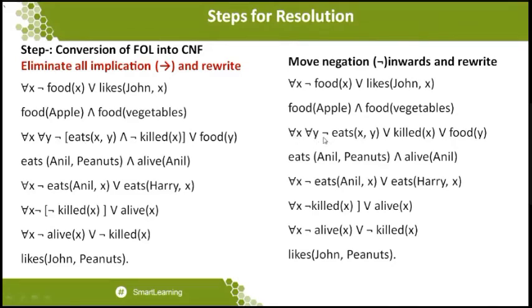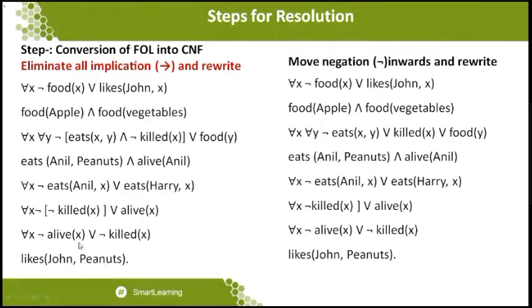So at that particular moment, not of eat of x comma y, here the conjunction symbol is available, which we call the logical connective and. When the negation symbol is passed in, it will be converted to disjunction, which we call the OR connective. So you can see that the implication is eliminated over here, followed by or killed of x or foot of y. So you can see very clearly how the statement has been formed over here.